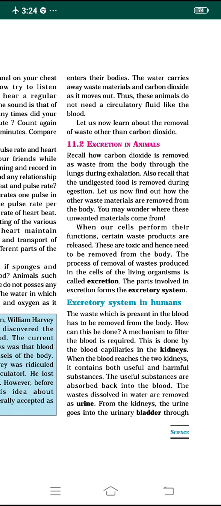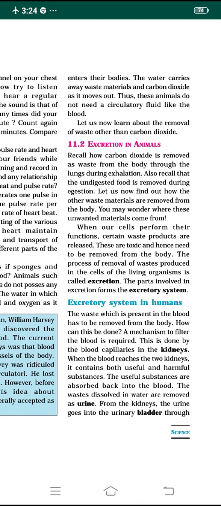When the blood reaches the two kidneys, the blood continuously flows, and it contains both useful as well as harmful substances. The useful substances are absorbed back into the blood, and the blood reaches the heart again.